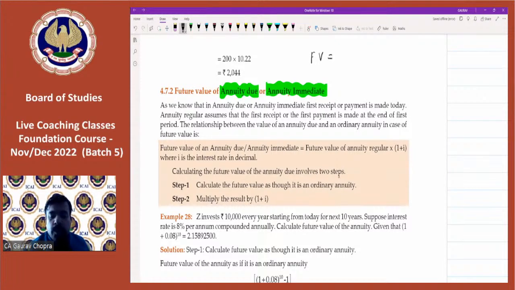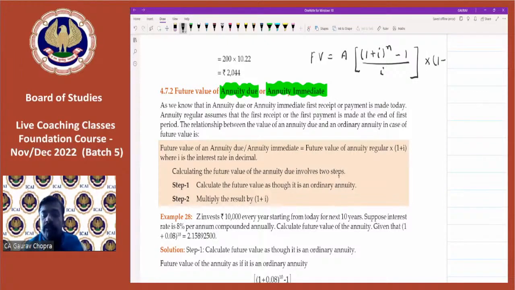Future value is equal to annuity times 1 plus I whole to the power of n minus 1 divided by I. This was the formula for annuity regular. Whenever it is immediate, multiply the same formula with 1 plus I. This is just a small change you have to make. Whatever was the formula, it will be the same, and at last multiply with 1 plus I.